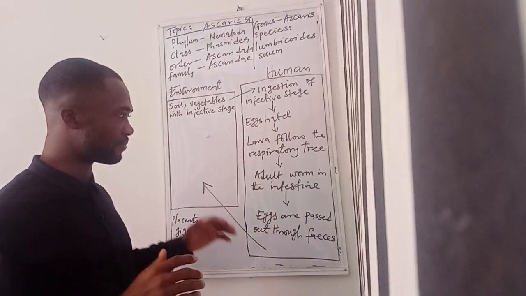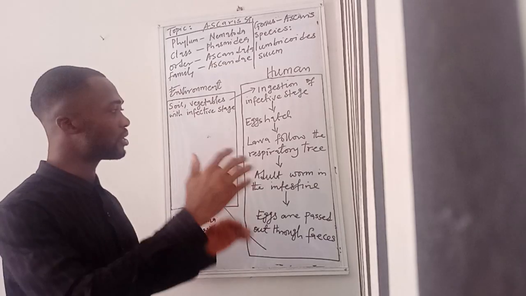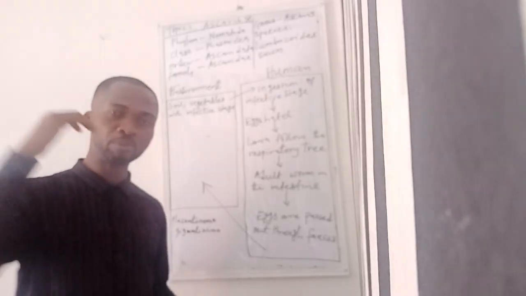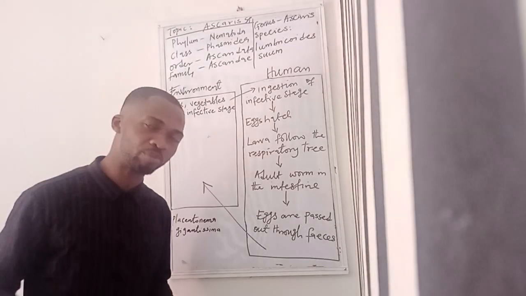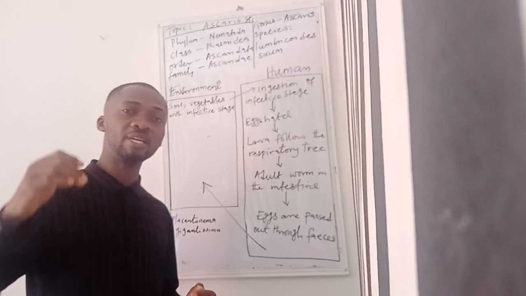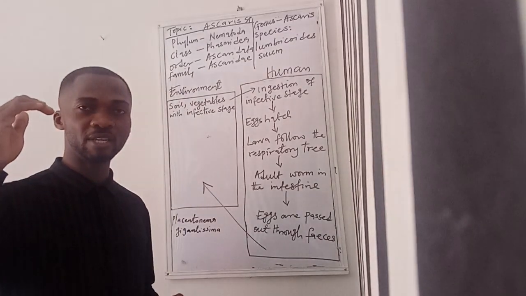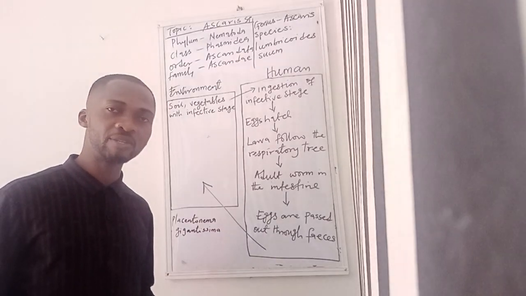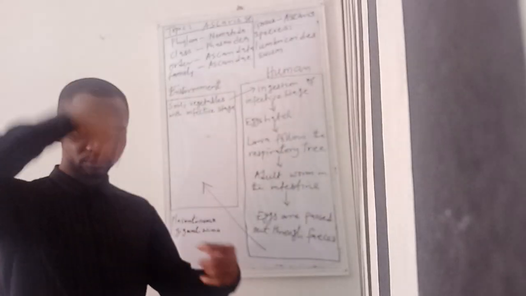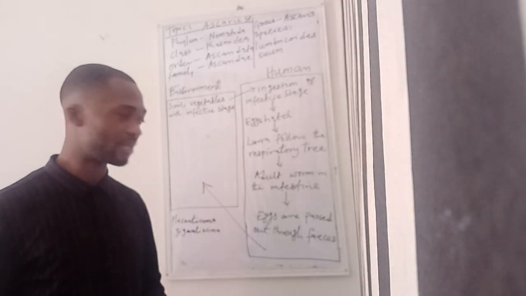Within the lungs, it follows through the air space and joins what we now call the respiratory stream, from the bronchioles to the bronchi, from the bronchi to the trachea, from the trachea to the pharynx, and from the pharynx it mixes with sputum. And once it mixes with sputum, it is now ingested back into the small intestine.